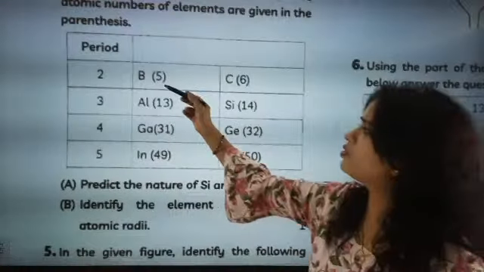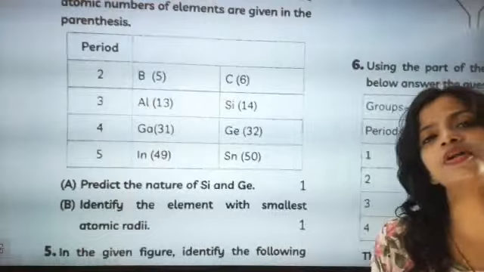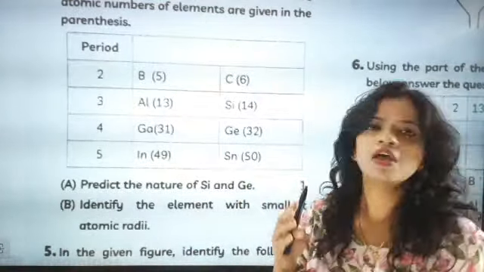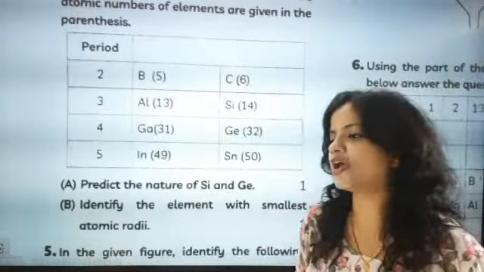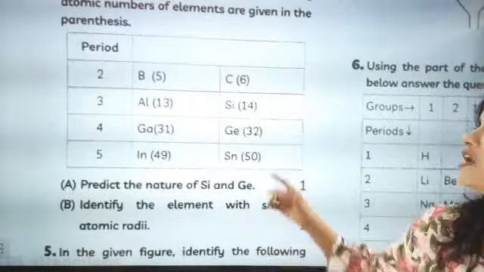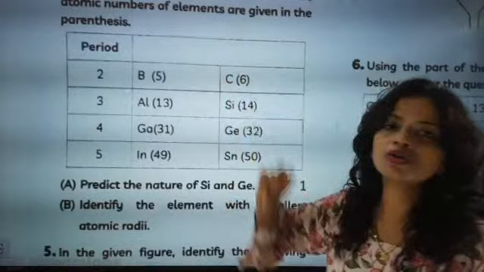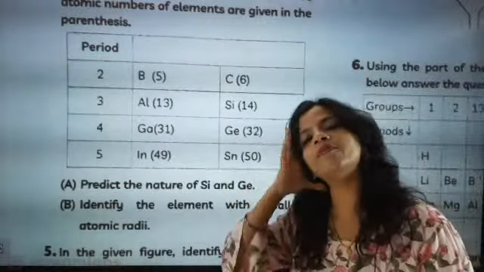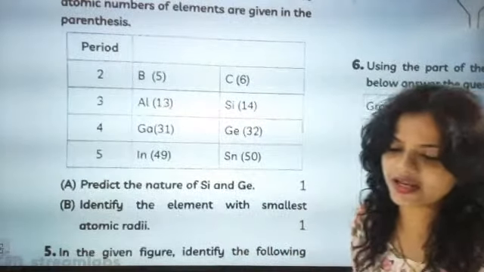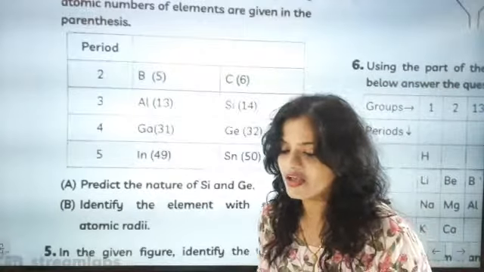See, boron, we know that on going from left to right in the periodic table, the atomic radius will decrease. So boron will have a bigger radius. Now they both belong to the same period, so the one which will be coming in the left will be bigger, and the one on the right will be smaller. Now which is the smaller? Absolutely correct, carbon is smaller.